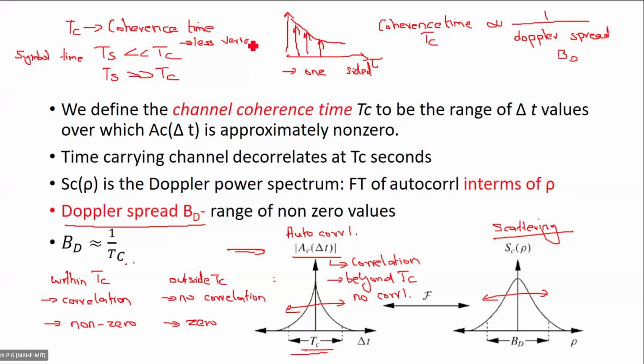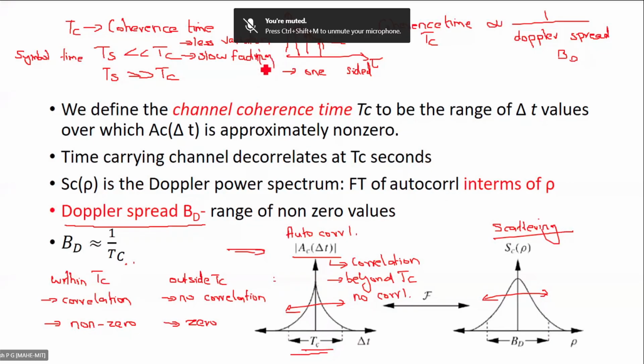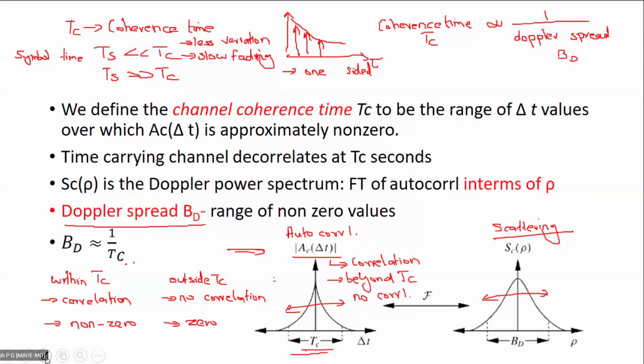Lesser variation means, this is the standard notation, that we'll be having slow fading. If Ts is less than Tc, we'll be having slow fading. But if Ts is greater than Tc, what will happen? If Ts is greater than Tc, which means that two parts will feel different effect due to the channel. That is, there is high variation.